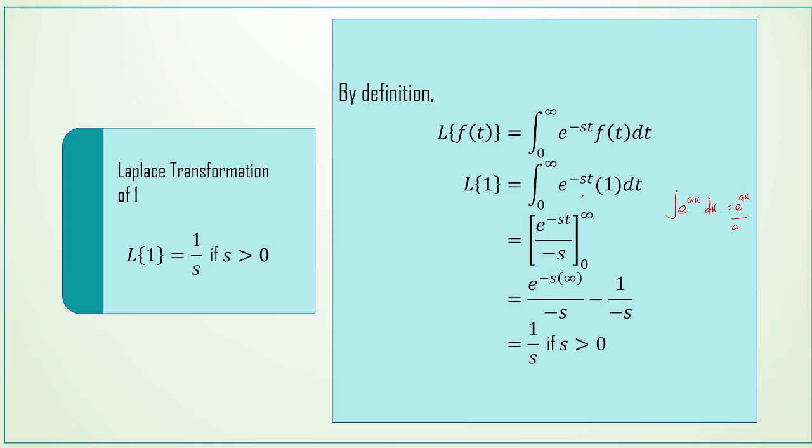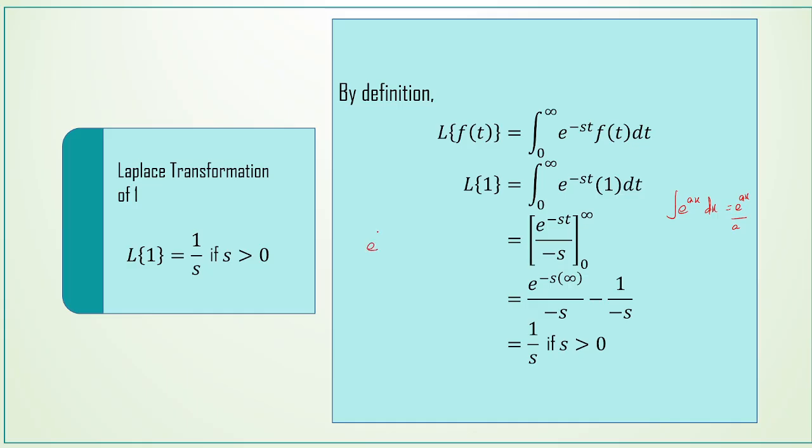Like this, e power minus st, we are integrating with respect to t, so e power minus st by minus s. Here the variable is t and the coefficient of t is minus s. That should be in the denominator. That is e power minus st by minus s, and the limits are from 0 to infinity. Now we apply the upper limit and lower limit in this function.